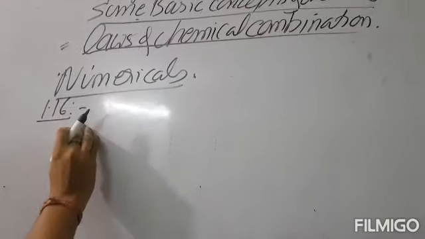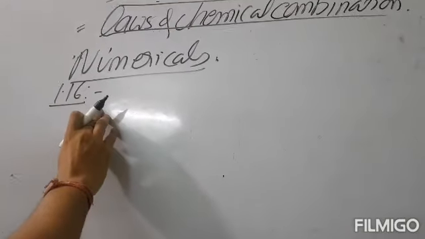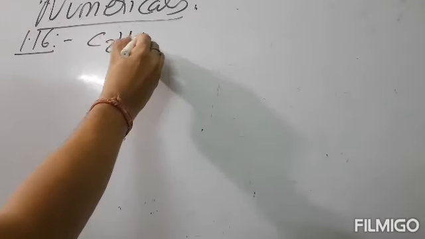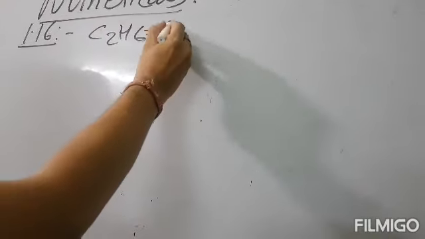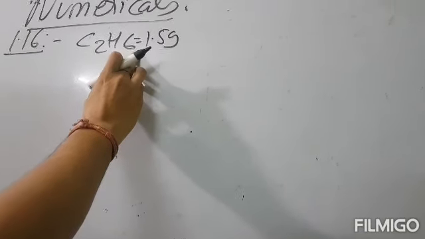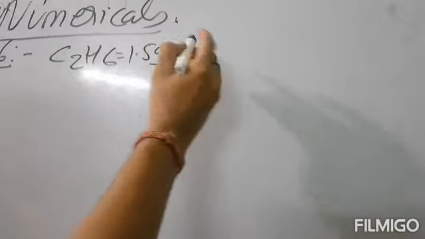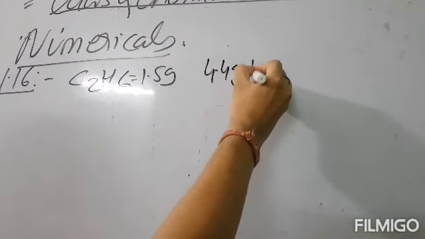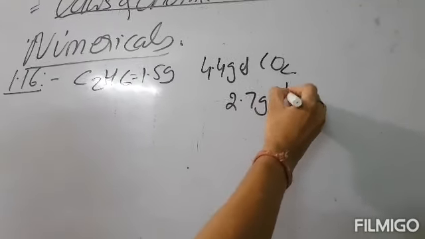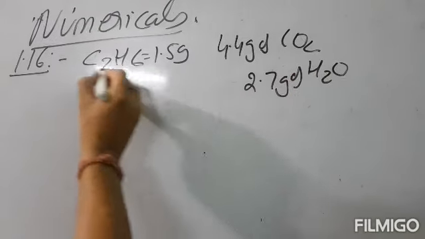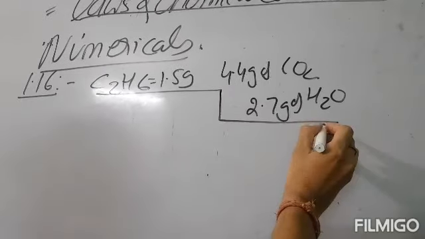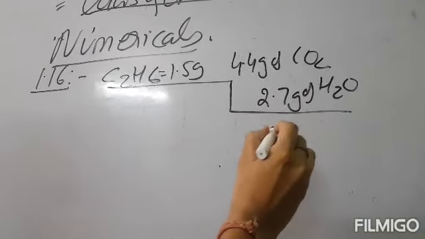1.16 unsolved numerical. The question goes like this. 1.5 gram of ethane, C2H6, is given to you. 1.5 gram of ethane on complete combustion gave 4.4 gram of carbon dioxide and 2.7 gram of water. Show that this result is in accordance with the law of conservation of mass.